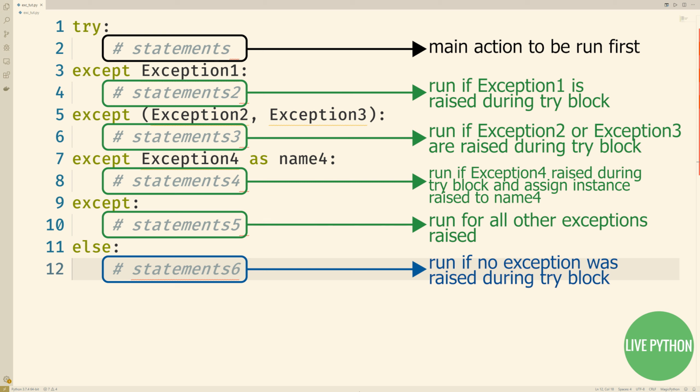If an exception occurs while the try block statements are running, and the exception matches one of those that's under the except statement names, this is in essence catching an exception. Python will jump back to the try and run the statements under the first except clause that matches the raised exception, after assigning the raised exception object to the variable named after the as keyword in the clause, if present. After the except block runs, control then resumes below the entire try statement, unless the except block itself raises another exception, in which case the process is started again from this point in the code.